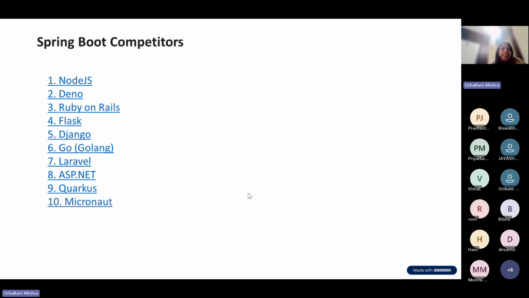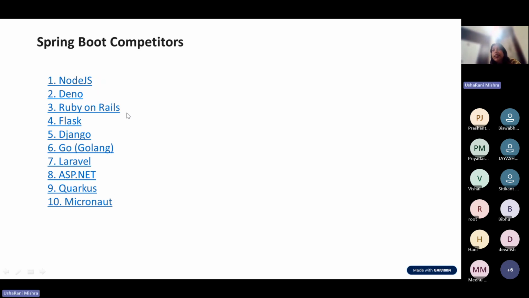Similarly, Deno, you can see in the second point, Deno is for TypeScript. If you have people with TypeScript skill, you can go with the Deno technology, Deno framework. Ruby on Rails. The negative thing over here is that you cannot make a multi-threaded application with Deno. Ruby on Rails is also an issue for asynchronous. If you have the demand of an asynchronous application, you may not rely on Ruby on Rails for your backend.